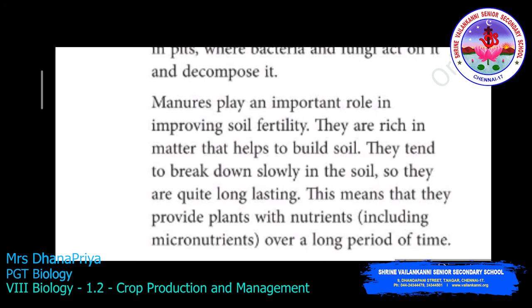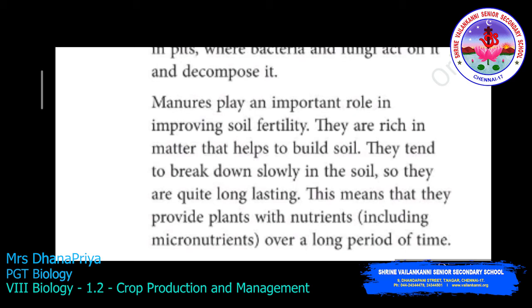Manures play an important role in improving soil fertility. They are rich in matter that helps to build soil. So why do we require manure? Because its function is to improve soil fertility. Soil fertility means that when you sow seeds, the seeds have to germinate. For that, macronutrients and micronutrients must be enriched in the soil. So manure helps to build the soil with enriched nutrients.